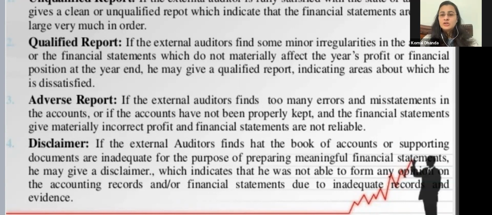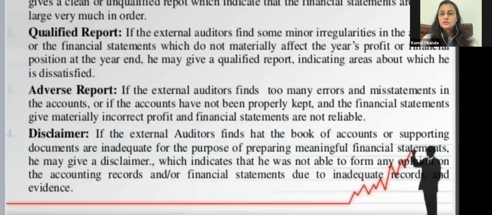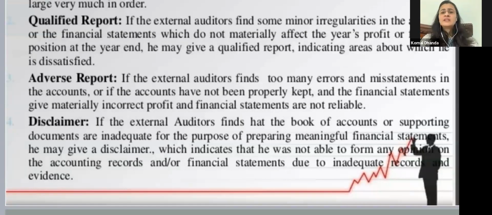When things are totally manipulated, the profit is not correct, the financial position which is stated by the statements is not showing a true picture, and there is no proper order, no proper standards have been maintained. So in that case, the auditor would be giving an adverse report. Disclaimer means if the external auditors find that the books of accounts or supporting documents are inadequate for the purpose of preparing meaningful financial statements, he may give a disclaimer, which indicates that he was not able to form any opinion on the accounting records or on the financial statements due to inadequate records and evidence.